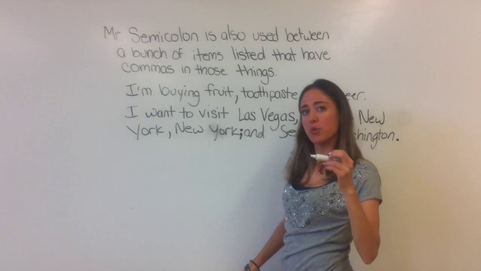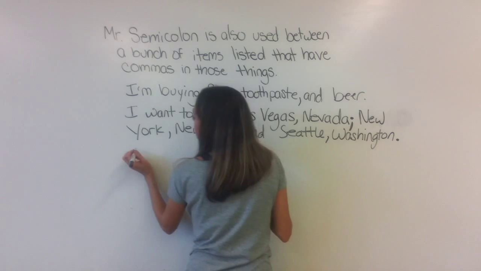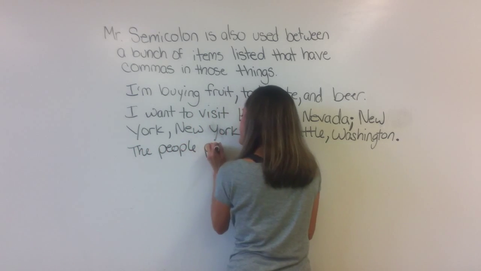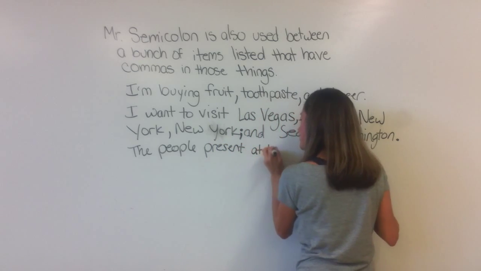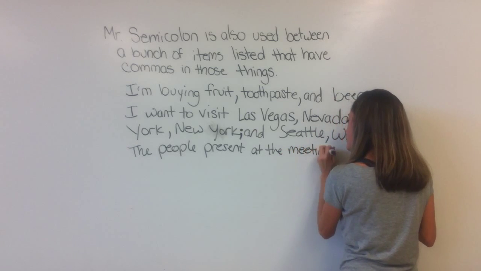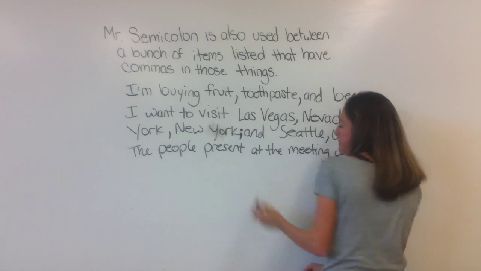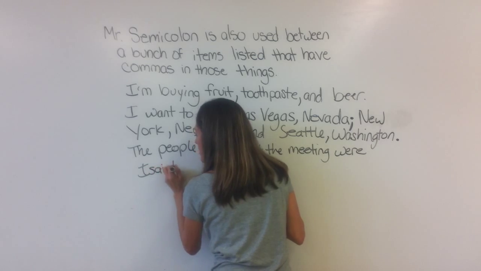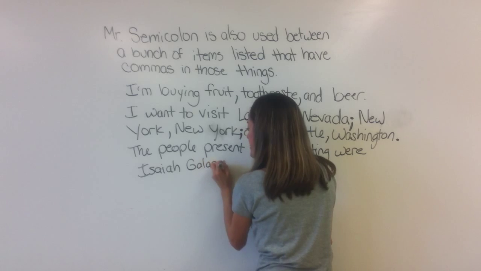You always put a comma between a person's name and a job title. So if we have, let's see here, the people present at the meeting were, okay, let's say we have Isaiah Galang. Okay, he can be in our meeting.